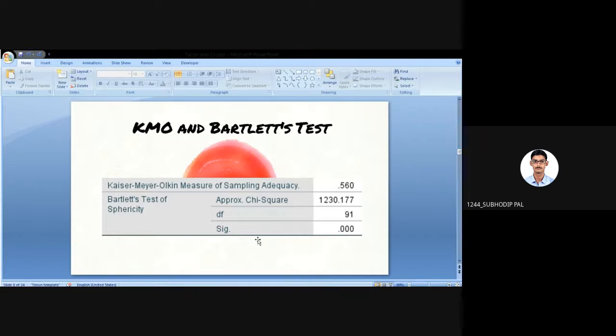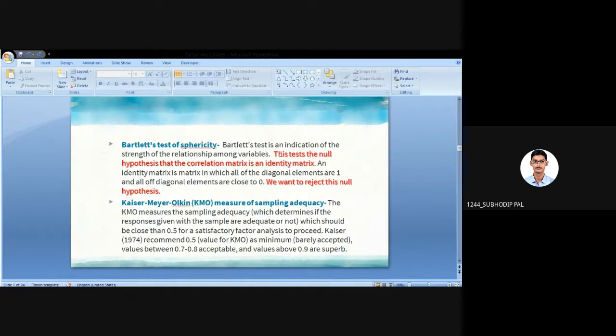So alpha greater than p means reject H naught. And in the theory, my null hypothesis is that the correlation matrix is an identity matrix. Here we want to reject the null hypothesis. So alpha greater than p means we are rejecting the null hypothesis. So my analysis is good here, and whatever factor analysis I'm doing is actually perfect.